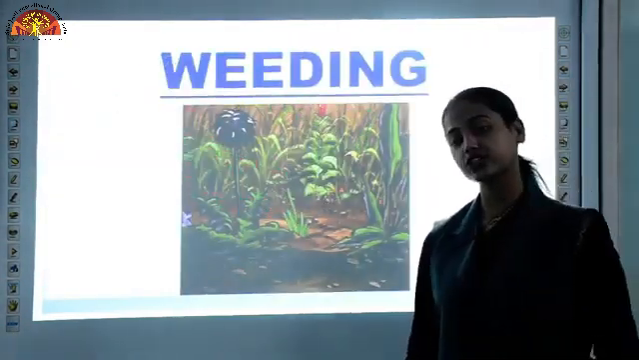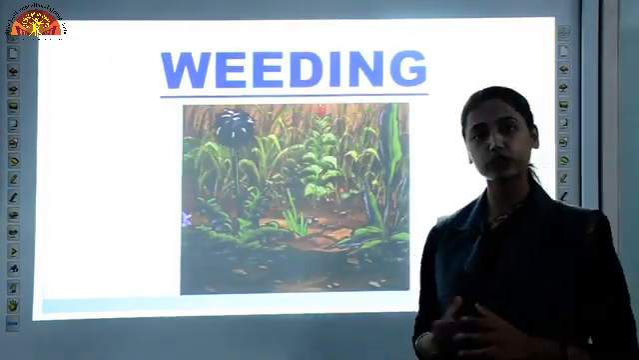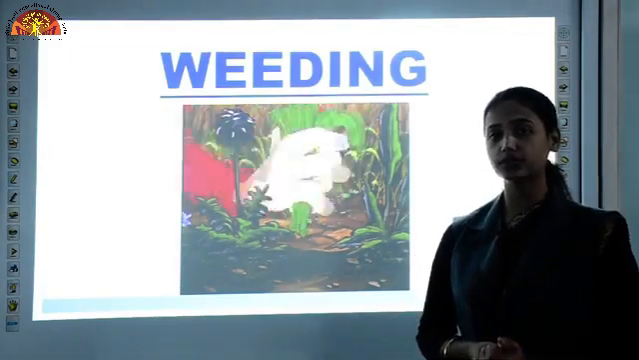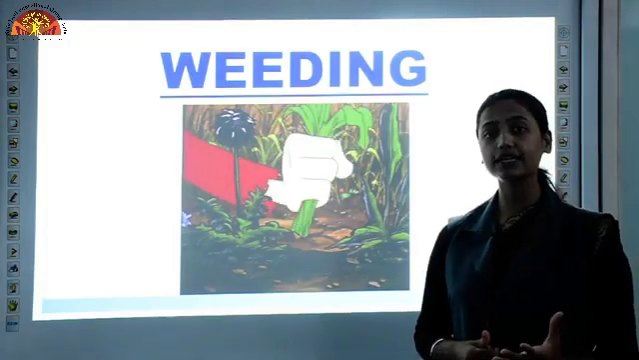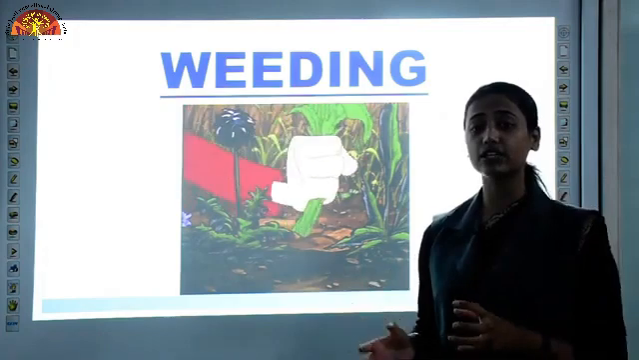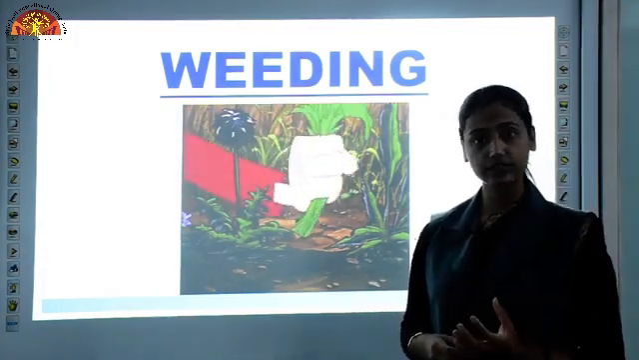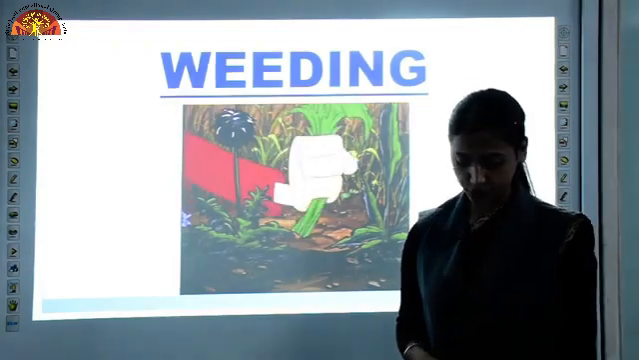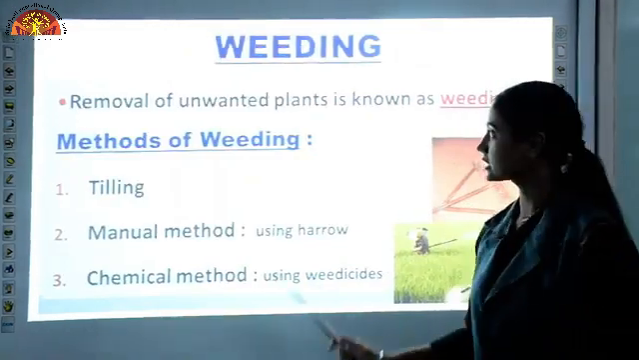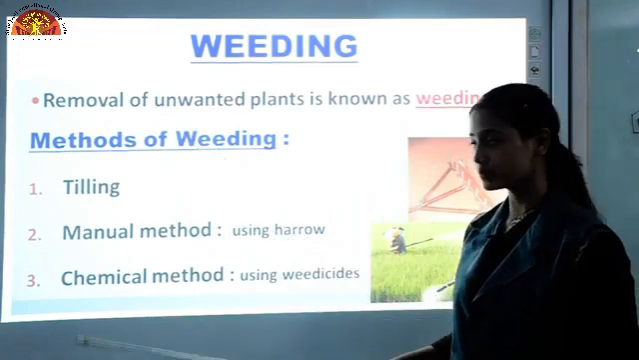Now after irrigation comes weeding. Now you have seen along with our main crops, few unwanted plants also grow there, and removal of those unwanted plants is important. Why? Because if they are growing along with our main crop, they will take their food, their water, space, sunlight, so they will create a competition over there. So they are not required by us. Removal of those unwanted plants is known as weeding.